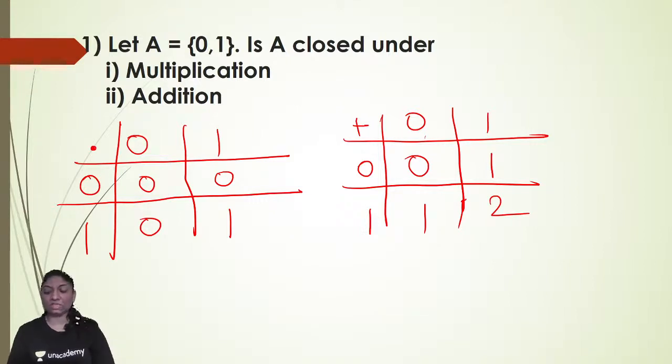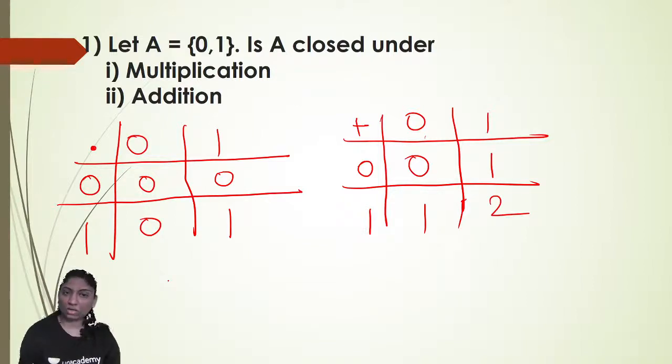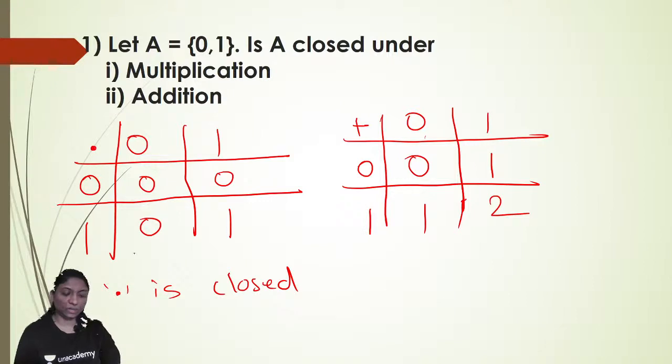Now this is a binary operation on the set A, addition and multiplication. A is closed with respect to dot. Why is it closed? Because in the composition table every element is from the set A only. Therefore dot is closed, or we say that A is closed with respect to dot.